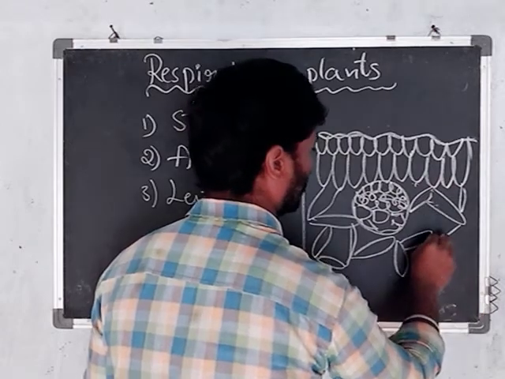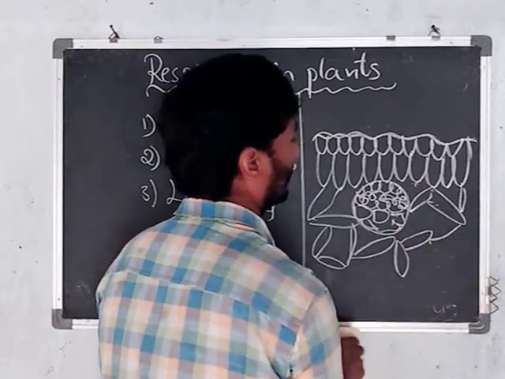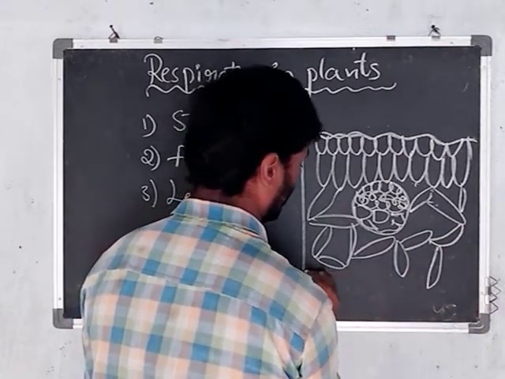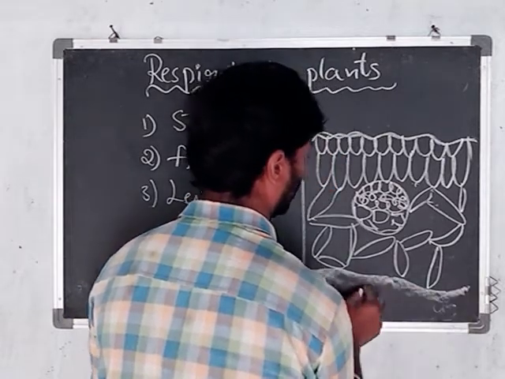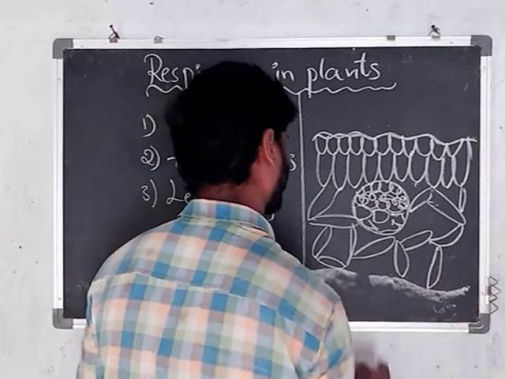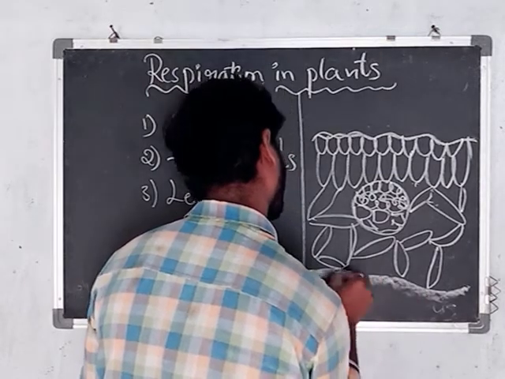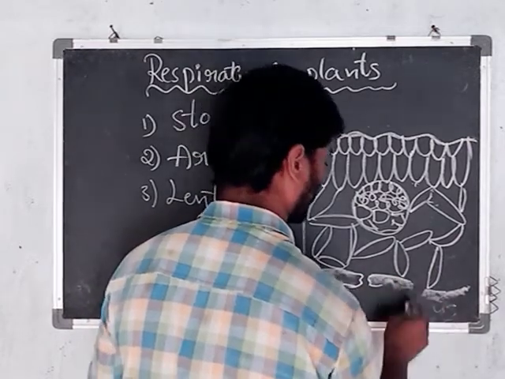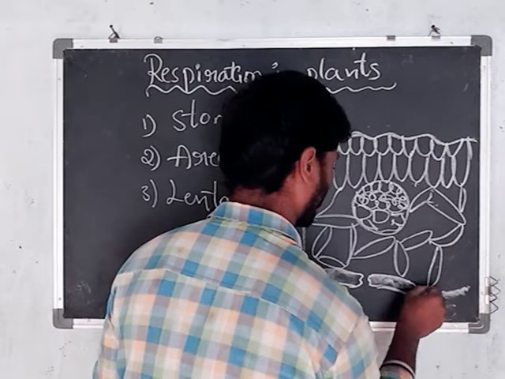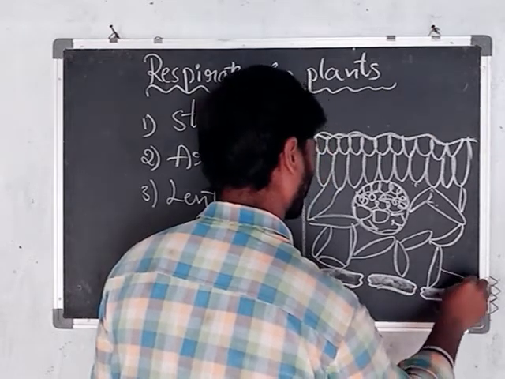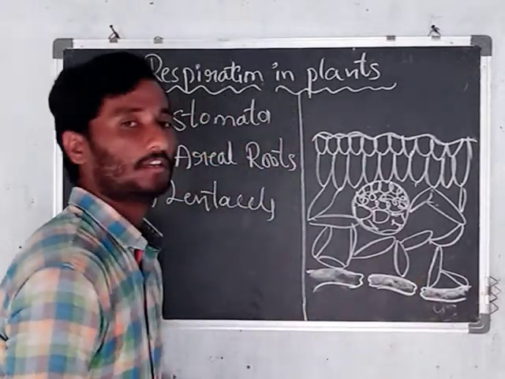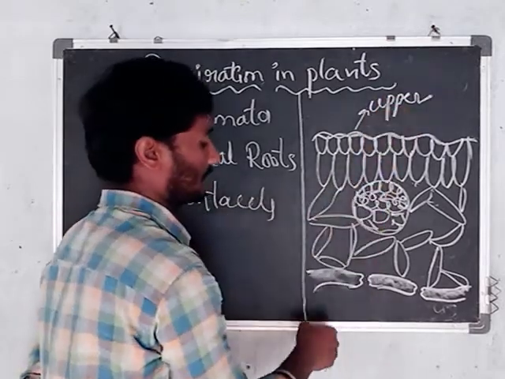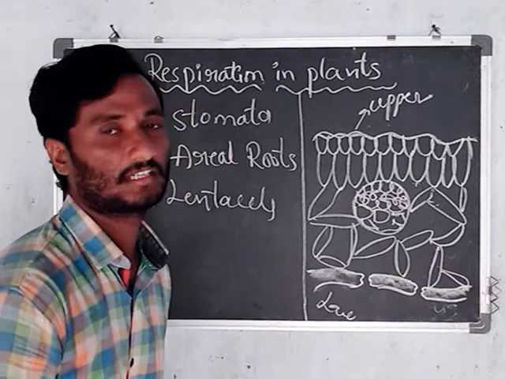Between the cells, a number of air spaces are located. This is the upper surface, and this is the lower surface of the leaf.